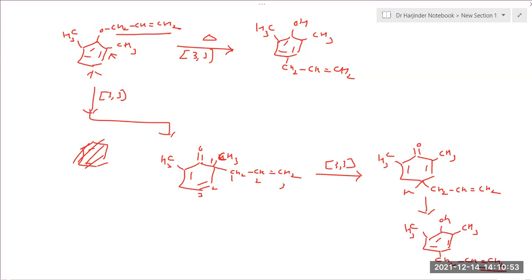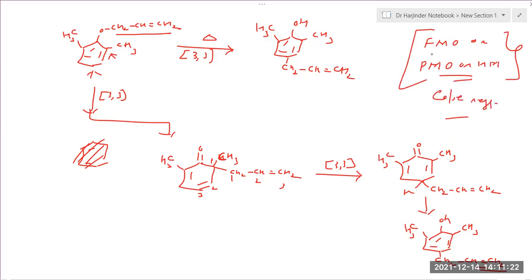Now, if a question comes in exam, discuss Claisen rearrangement reaction by either FMO method or by PMO method. If an exam question comes, what is Claisen rearrangement, you have to discuss this reaction and explain it by either FMO approach or by PMO or HM approach. So you have to do the same thing that you have done in Cope rearrangement. You have to follow the same: writing psi1, psi2, psi3, and then comparing the orbitals, or in PMO or HM method, you have to do exactly the same thing as that of Cope rearrangement reaction. Nothing will change.